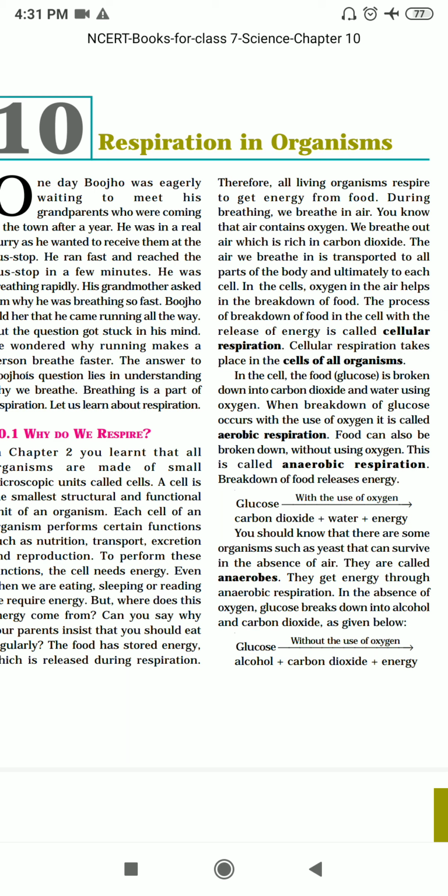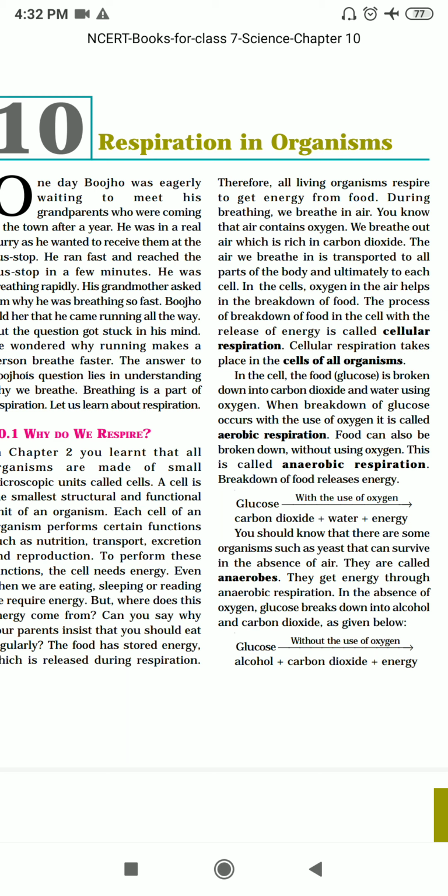So, this is the main process of respiration. And because this process takes place inside the cells of our body, it is also known as cellular respiration.